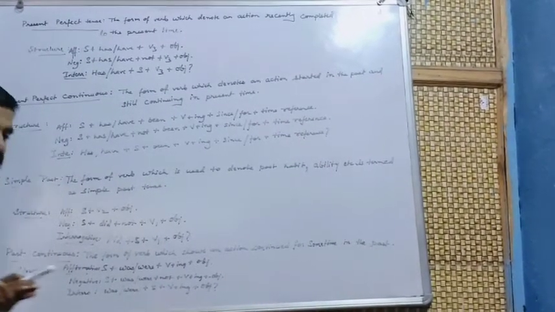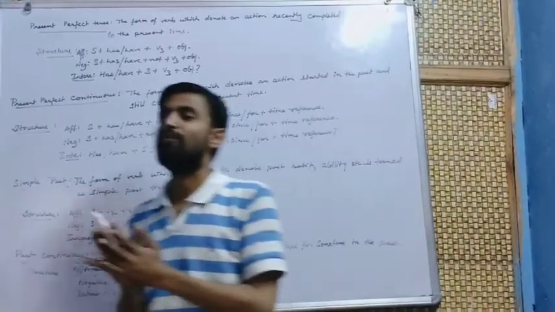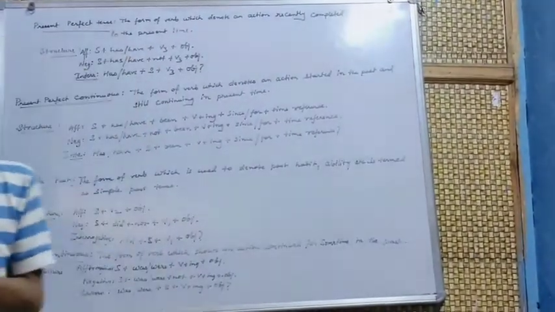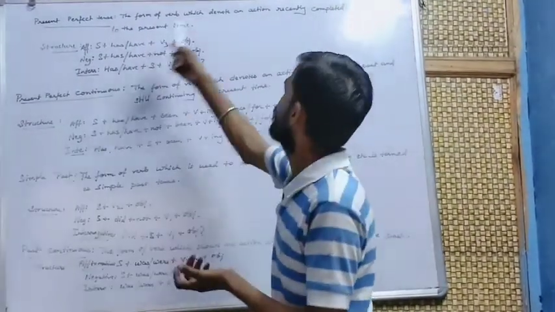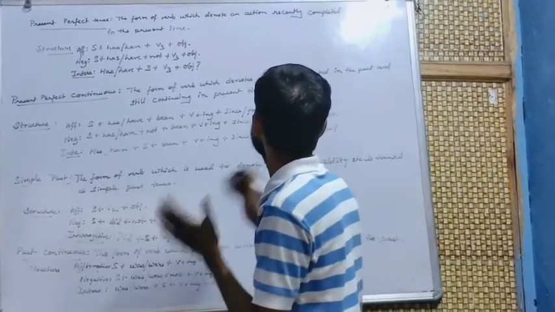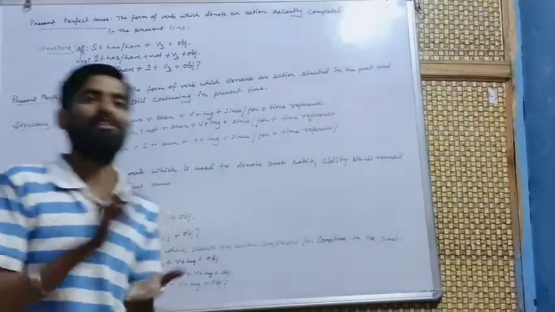What is present tense? First of all, it is the form of verb which denotes an action in the present time. Now, in the present perfect tense, the form of verb denotes an action recently completed or related to the present time.